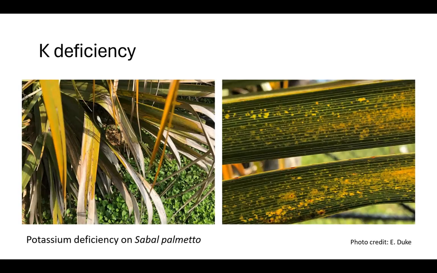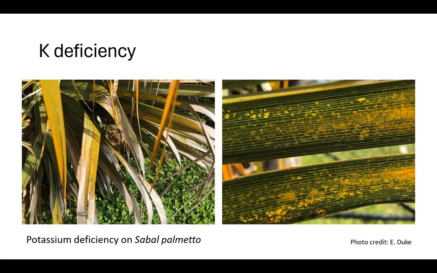This shows you potassium deficiency on sabal palmetto. Sabal palmetto is an extremely interesting palm in the southeastern United States. You can see the little dots that are occurring where you're getting potassium deficiency. You're getting growth inwards from the edges, and you're getting this flecking all over the older leaf, which is characteristic